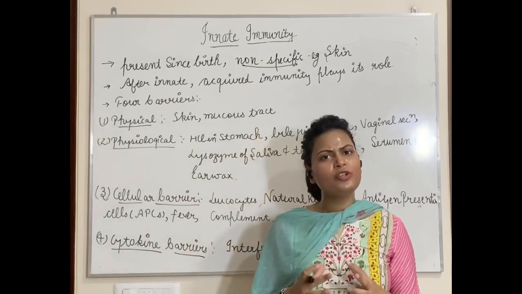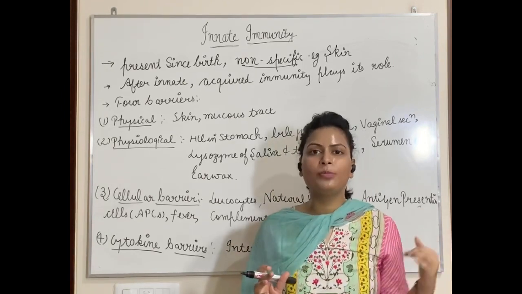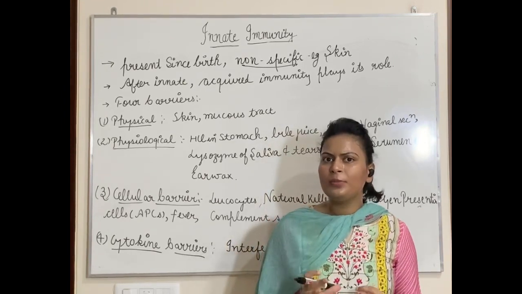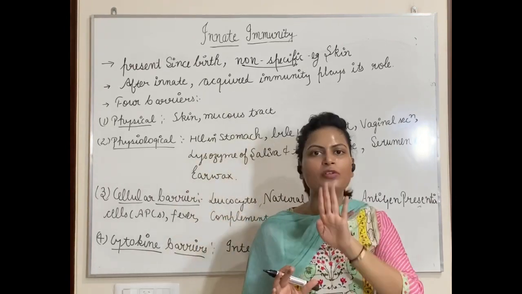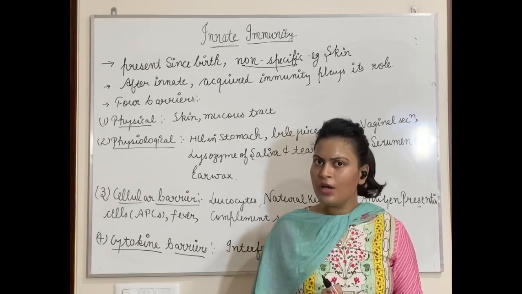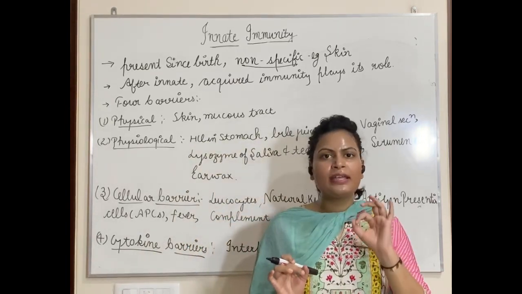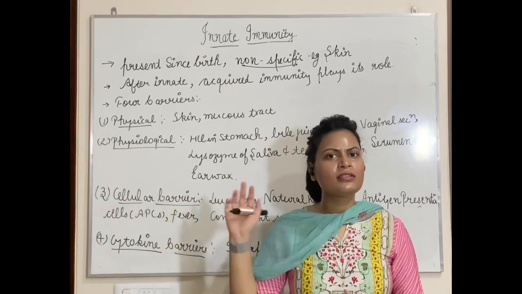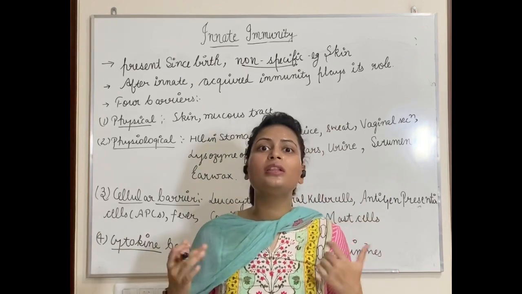After innate immunity has played its role, now it will ask acquired immunity, and that acquired immunity forms the third defense line of our body. Actually, we have in total 4 defense lines in our body. That third defense line, this innate immunity will then ask that now it's your turn to kill the bacteria.